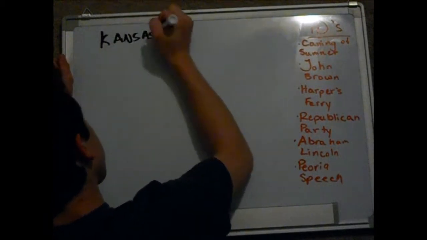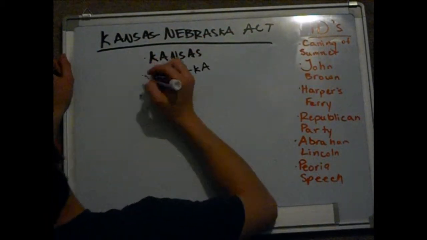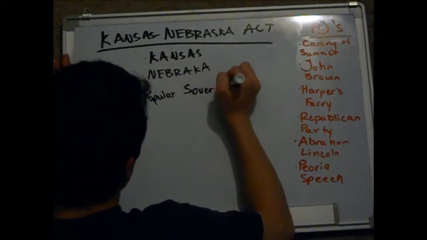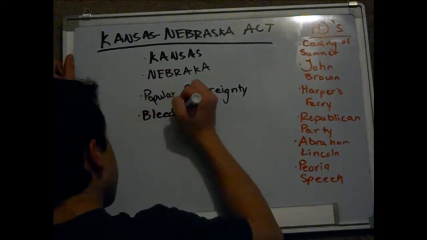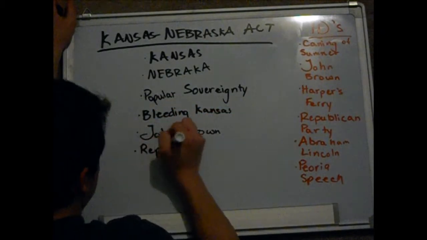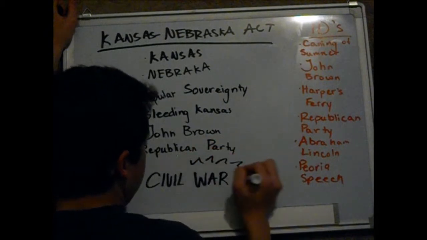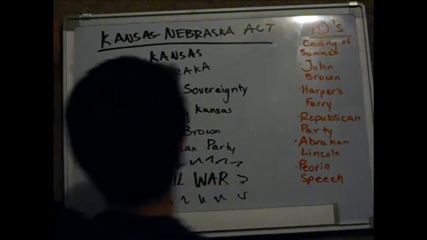As we have learned today, the Kansas-Nebraska Act created the territories of Kansas and Nebraska. It put into effect the policy of popular sovereignty. It caused the events of Bleeding Kansas. It made radical extremists such as John Brown, and it allowed for the creation of the Republican Party. Overall, it did nothing but increase sectional tensions and drive America closer to the Civil War.